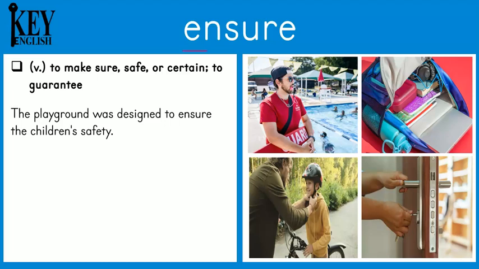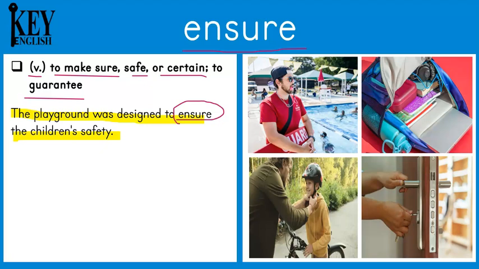The next word is insure. Insure is a verb and it means to make sure, safe, or certain, to guarantee. So when you insure something, you make sure that it happens or that it is safe. It's like taking steps so that there is a good result. The example says, the playground was designed to ensure the children's safety. So when someone is designing a playground, they want to make sure that it is safe.